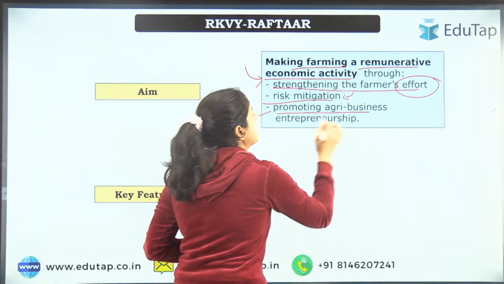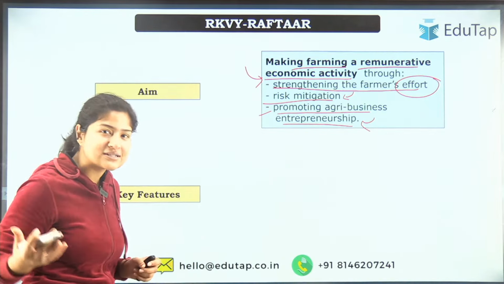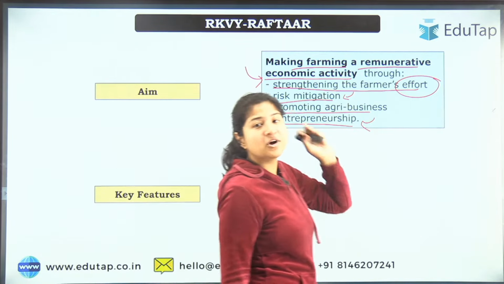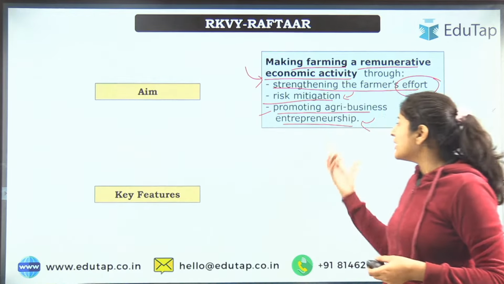Next is promoting agribusiness entrepreneurship. How this risk will be reduced, we'll study in further slides. And promoting agriculture business and entrepreneurship. Entrepreneurship means when you have your own business, that is entrepreneurship.